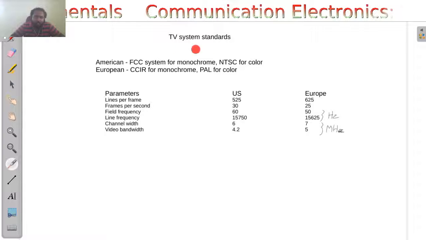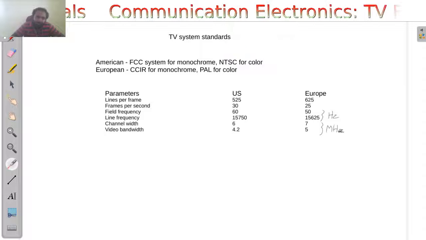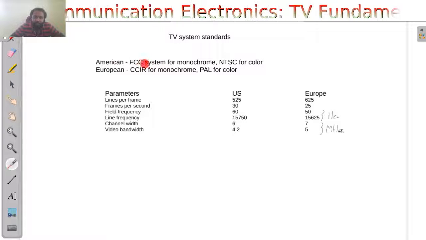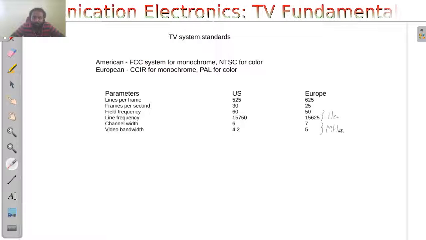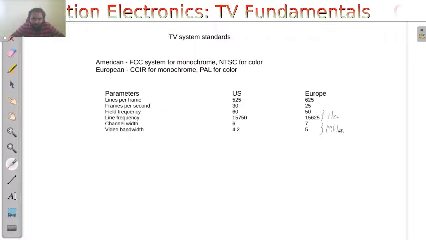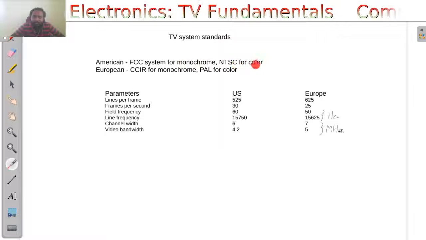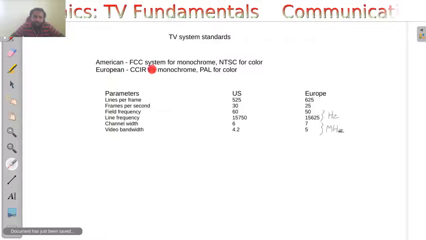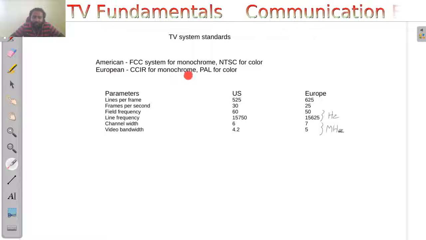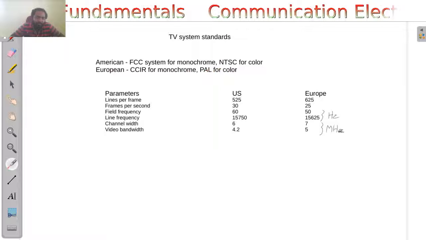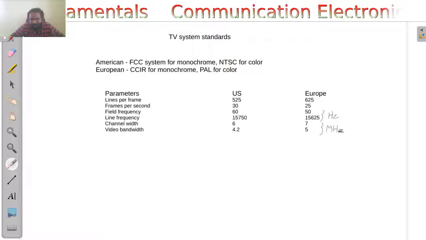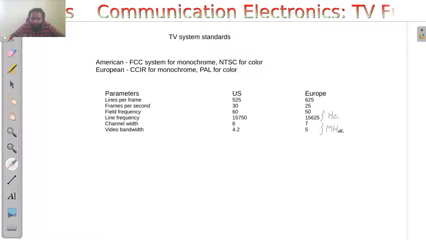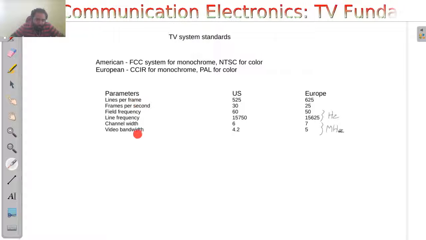So there are some television system standards. The first one is the American standard, which consists of the FCC system for monochrome television, which means black and white, and the NTSC system for color television. And the European standard that we use in India is the CCIR standard for monochrome and PAL for color. So these are all standards. Standards means how much should be the frame rate, the field frequency, etc. Those parameters are given here.